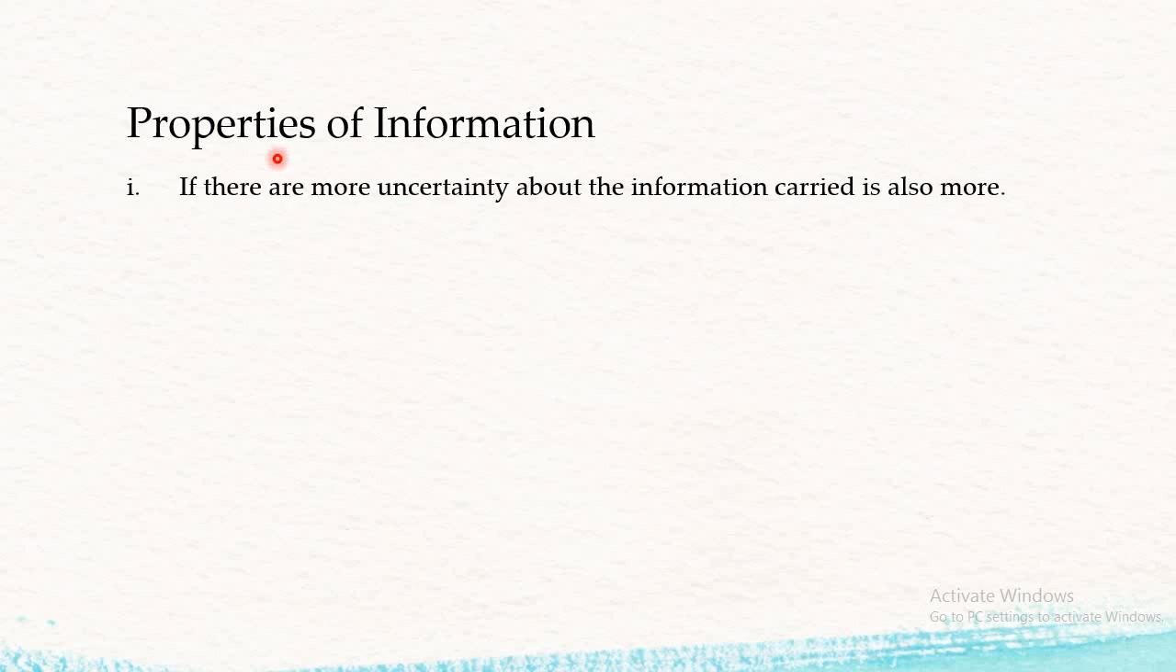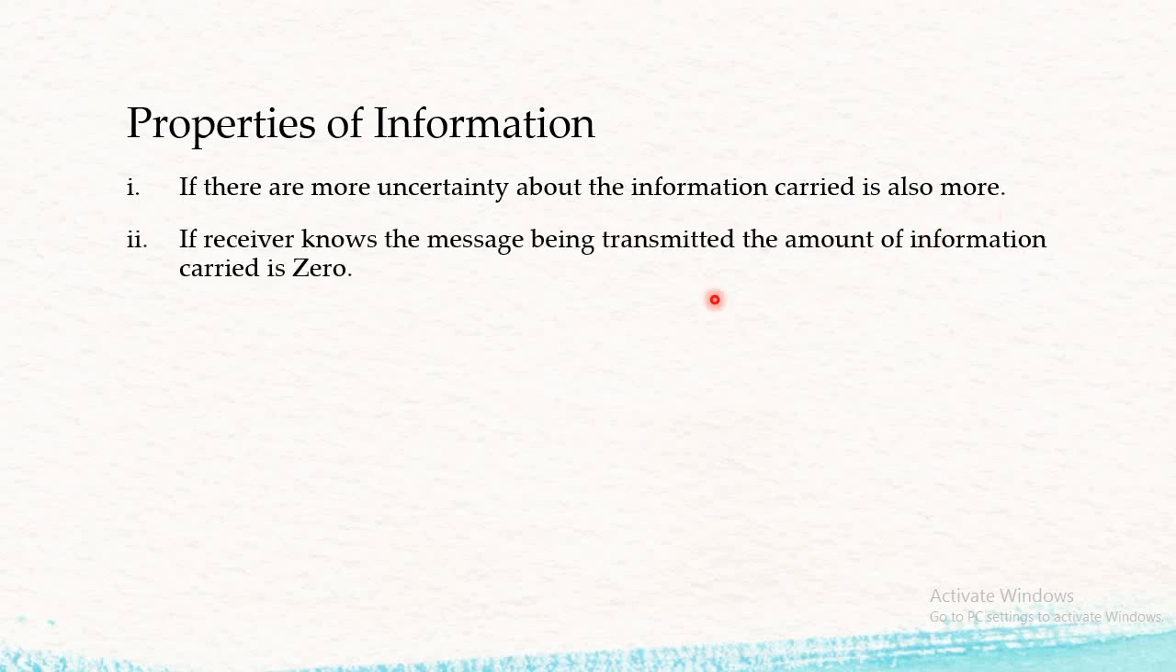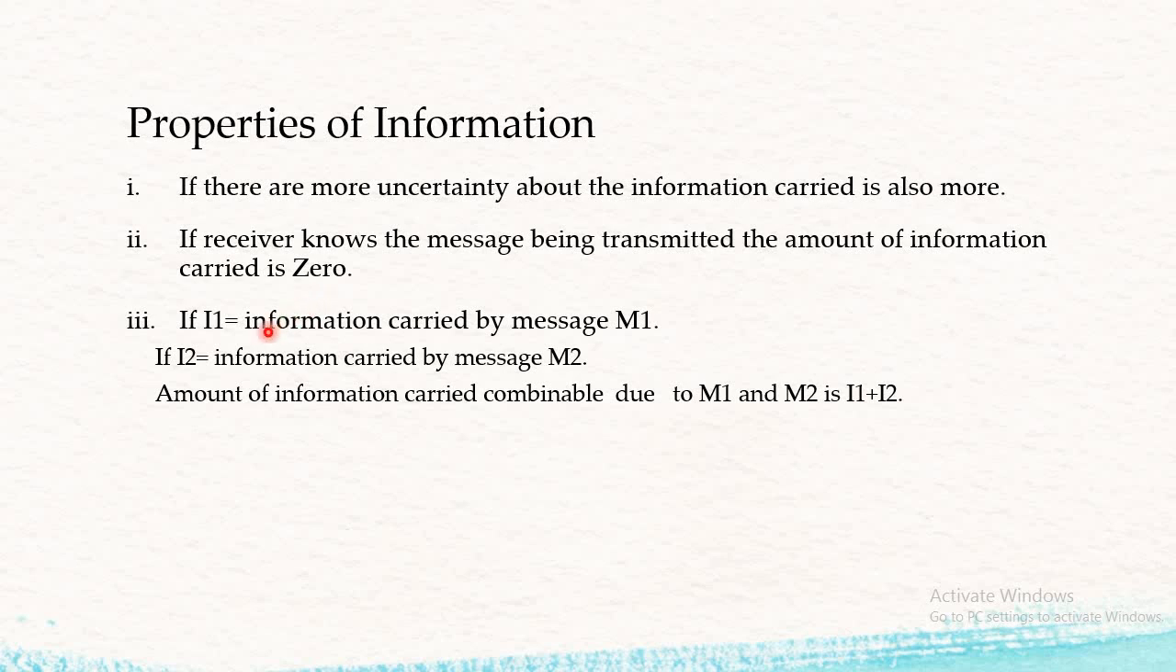Properties of information. First property: if there is more uncertainty, the information carried is also more. If the receiver knows the message being transmitted, the amount of information carried is 0. If the receiver already knows what it is going to receive, then it doesn't contain any information. Therefore, the information carried is said to be 0. If I1 is the information carried by message M1, and I2 is the information carried by M2.